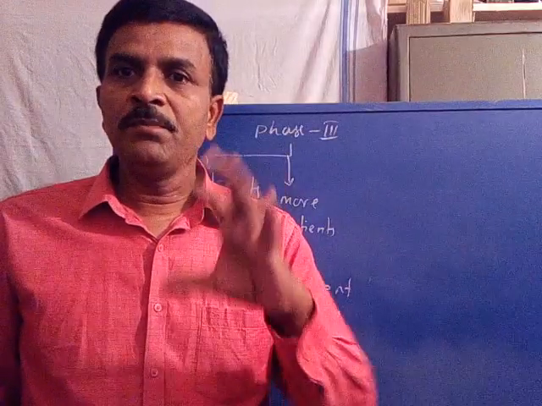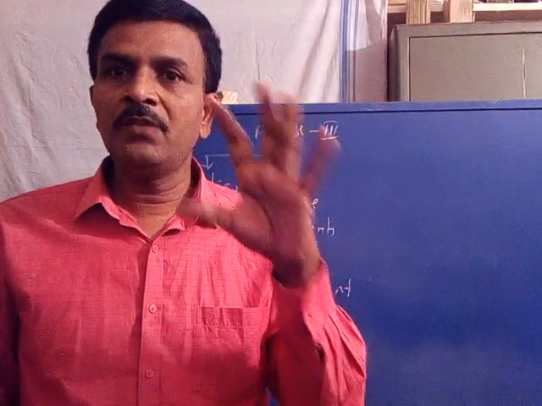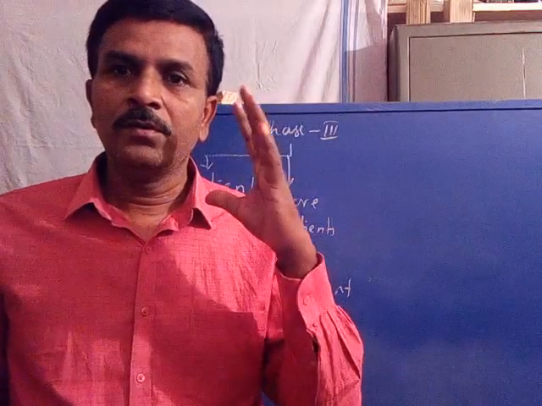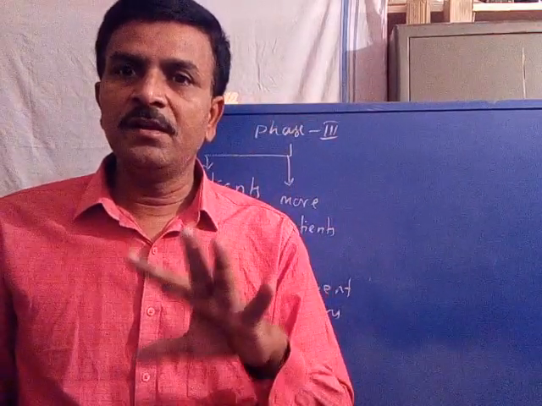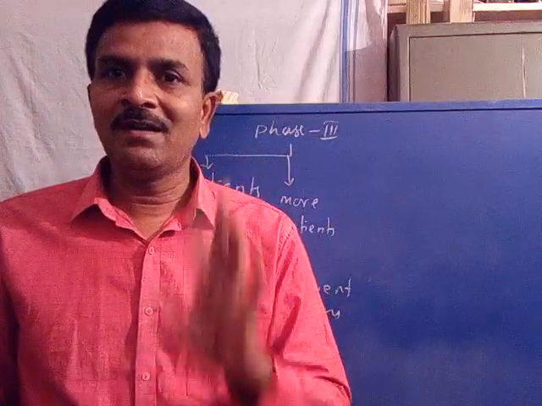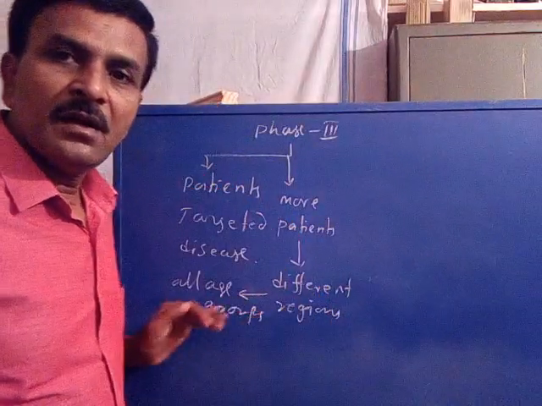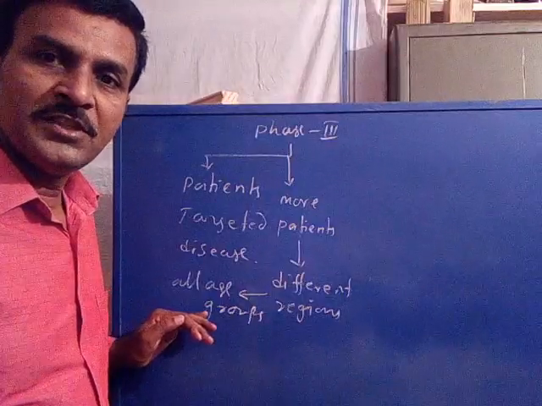And some drugs work only for people of a specified region. Therefore, the new drug is tested in patients suffering from the targeted disease from all regions and all age groups. Is it clear?